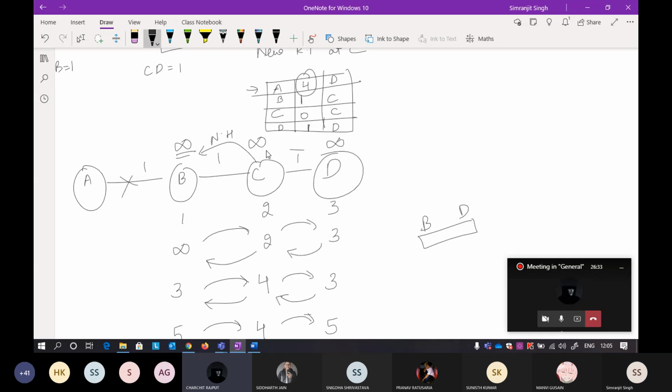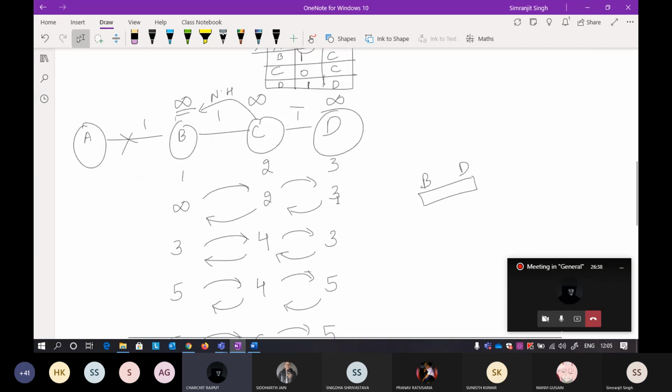Sir, in the second step, for A, C is having distance vector as 4. According to that, D should have 5. Why should D have 5?